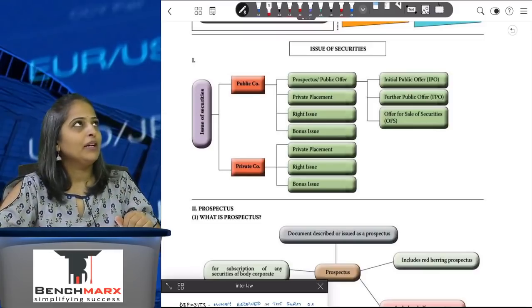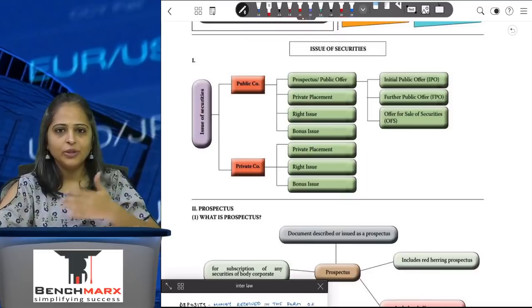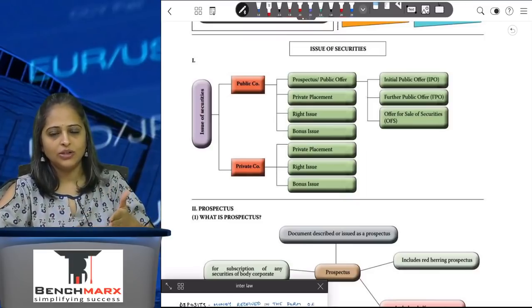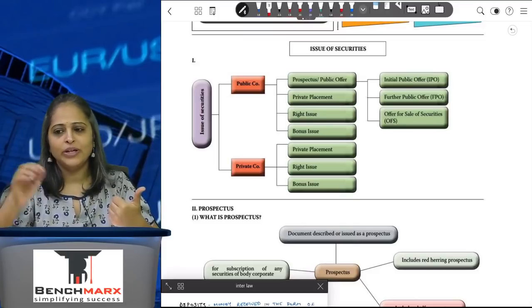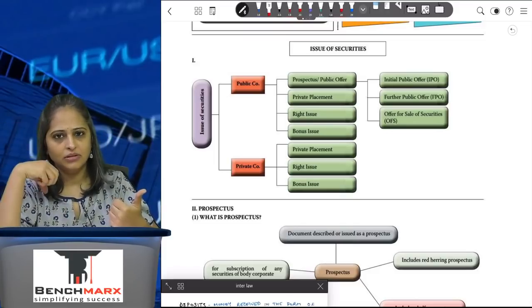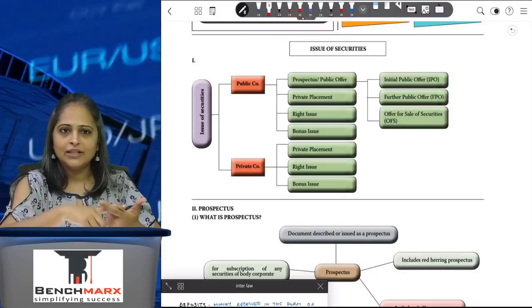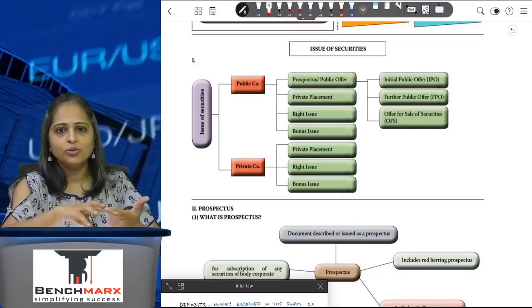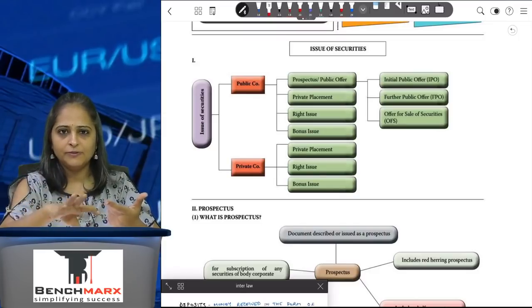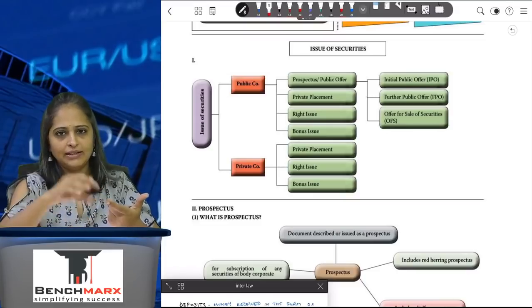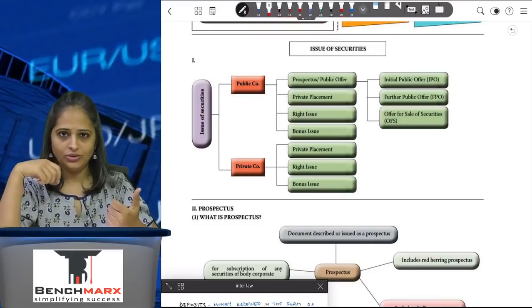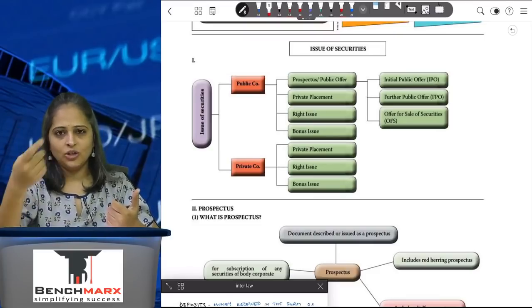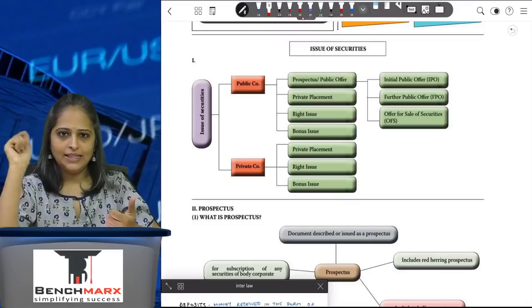If I am a public company, then I have different ways of issuing securities. First is my initial public offer, where I go to the general public and raise my money from them. Second is private placement, where I decide from whom I have to raise. I select the people from whom I want to raise, A, B, C. I tell them I want to raise the money from them, and I issue the securities to them. In that case, the number of members cannot exceed 200.